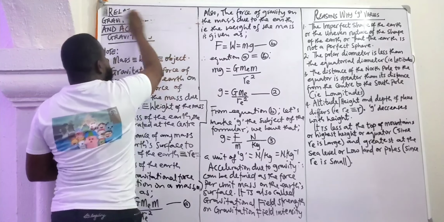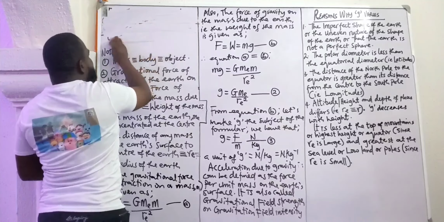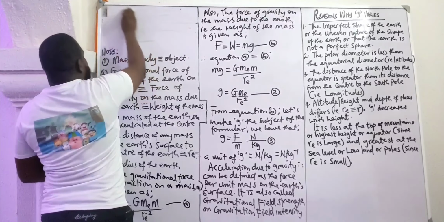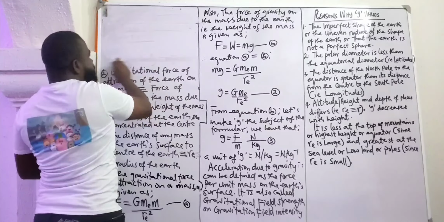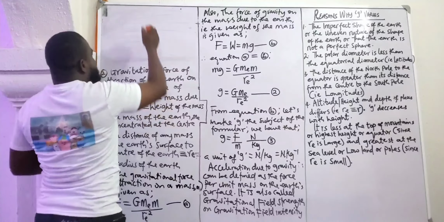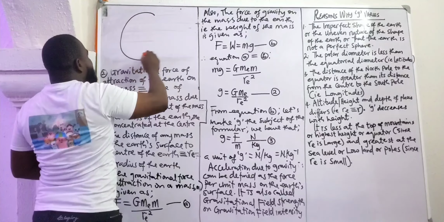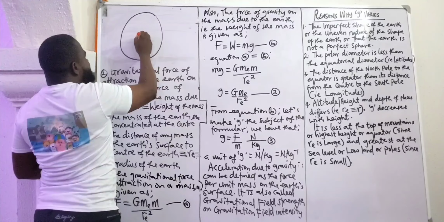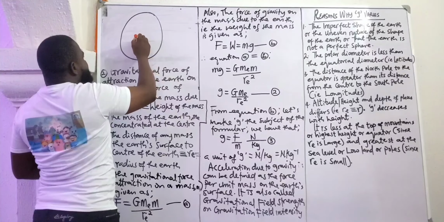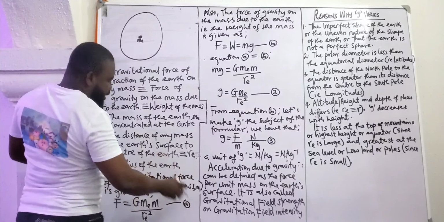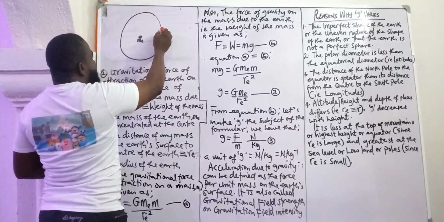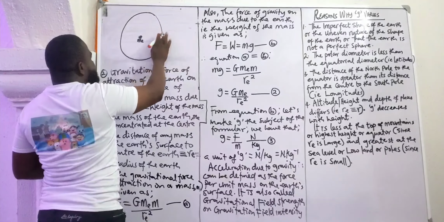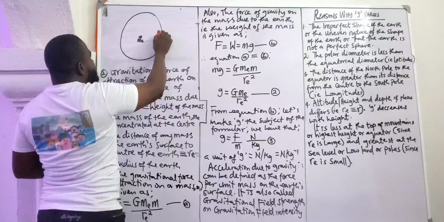I would like to use a small diagram to explain that further, which you need to take note of. So let's say this is the Earth. I've told you that the mass of the Earth is concentrated at the what? At the center. And any body we just considered just now could be anywhere on the Earth's surface with mass m.